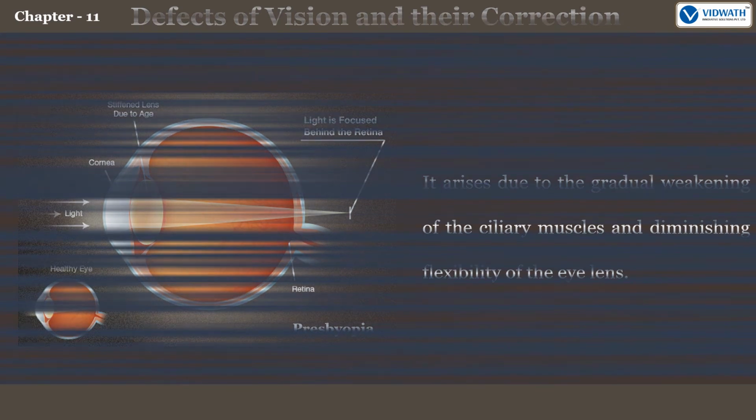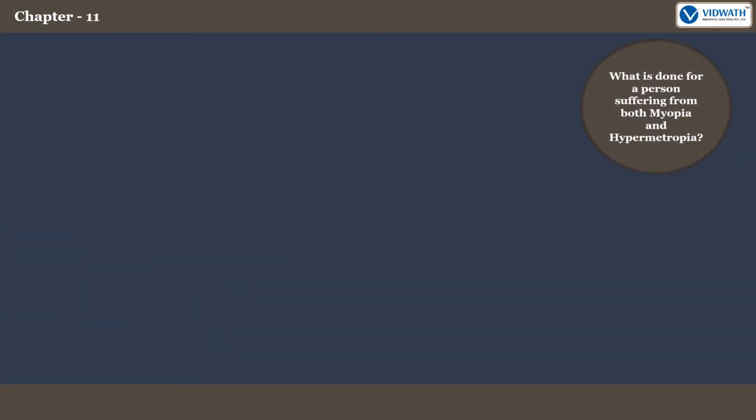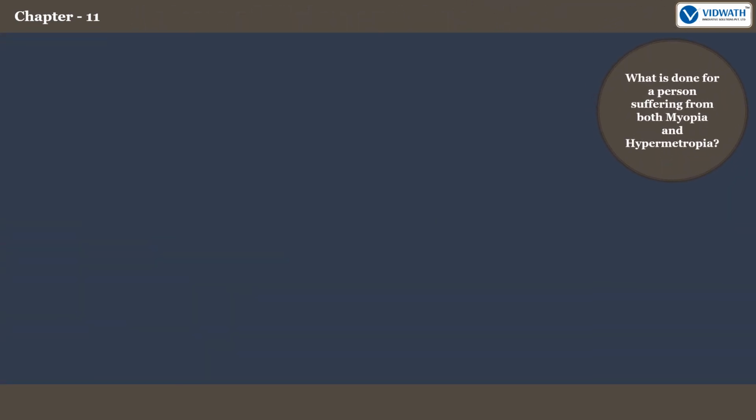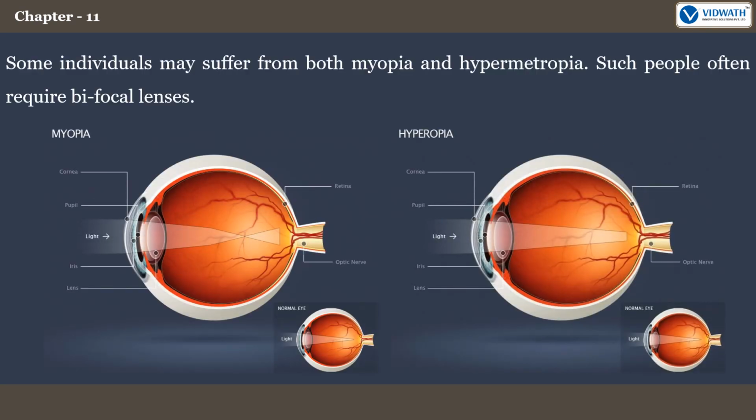What is done for a person suffering from both myopia and hypermetropia? Well, some individuals may suffer from both myopia and hypermetropia. Such people often require bifocal lenses.